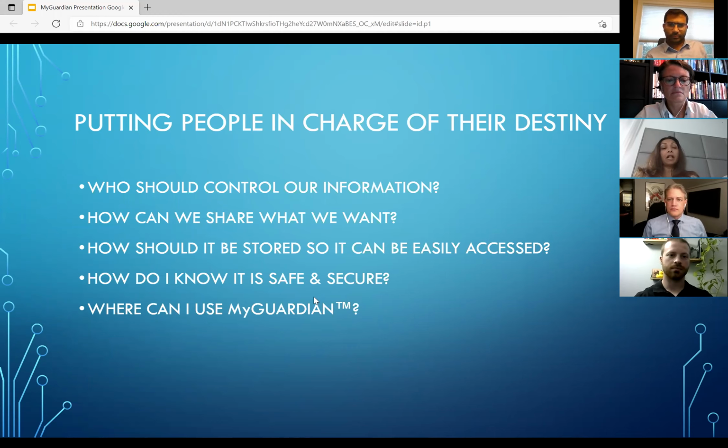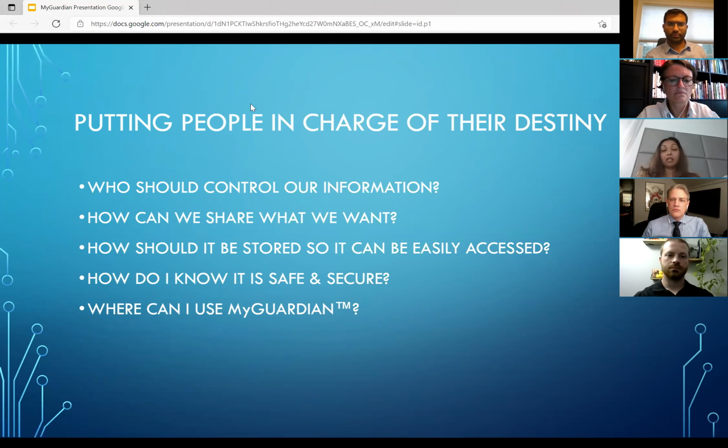Who controls our health information? Currently, it is siloed across many different providers and conditions. There is no single centralized place which allows us to store information securely and lets us choose to share it how we please. MyGuardian does just that. It puts the individual in control of their information.